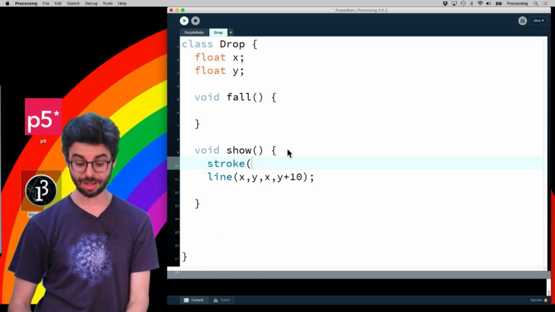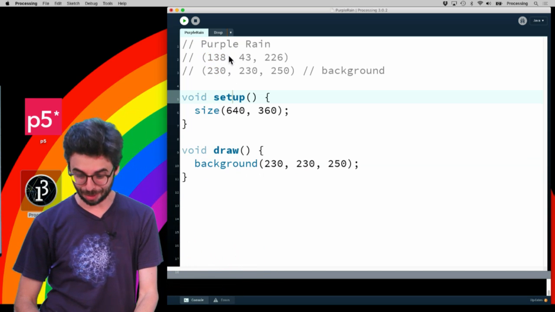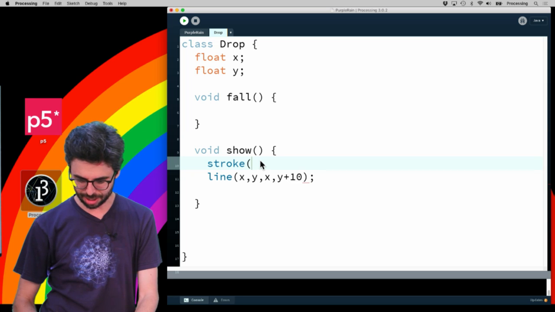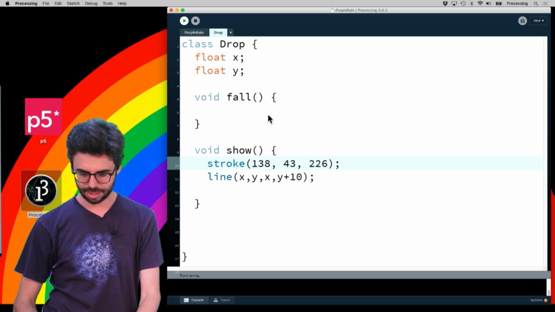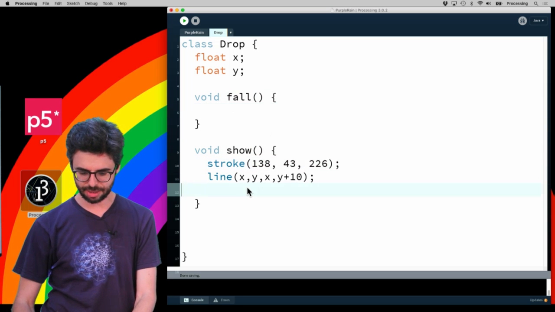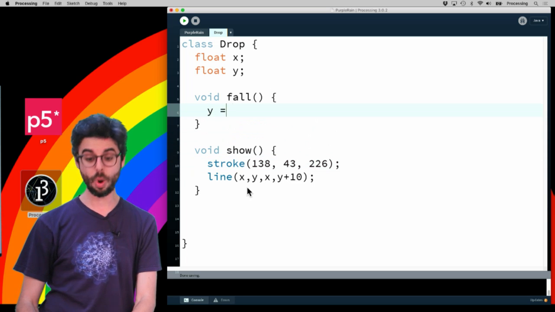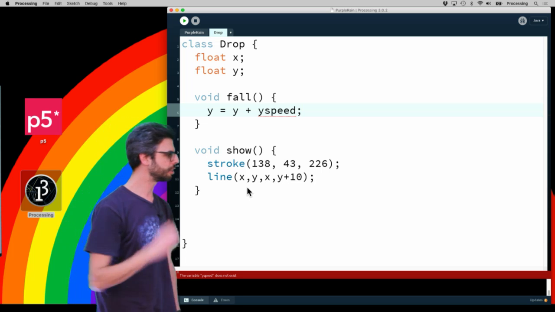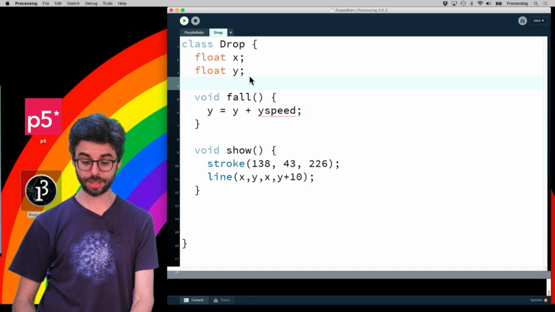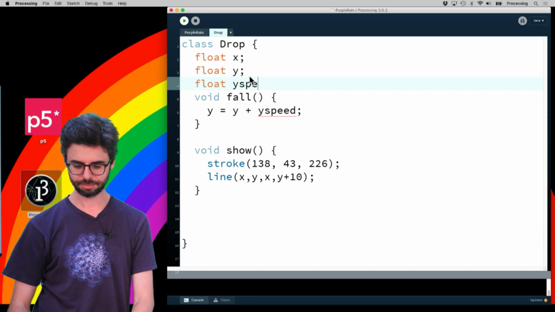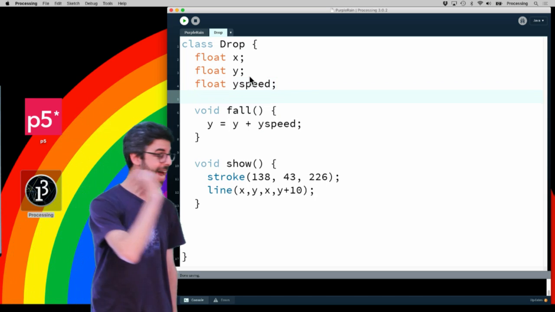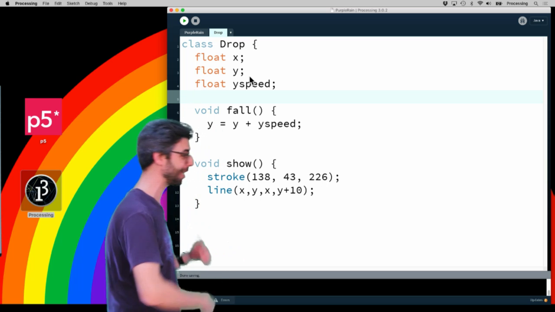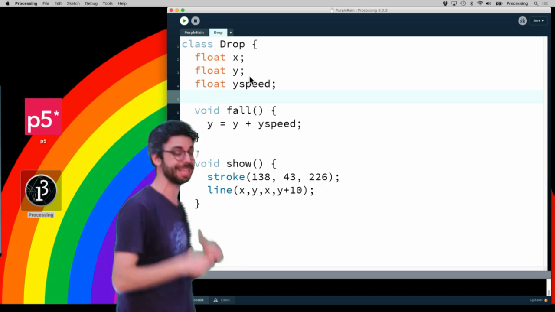And then I want to have that line be what? Purple. So I'm going to go get the purple color right here. Come back. And then in fall, I'm going to say y equals y plus ySpeed. Okay, ySpeed doesn't exist, so I'm going to create that as a variable. So now I've made this object, this is the core idea of the drop object. It has an x and a y, a ySpeed for falling, y equals y plus ySpeed, it falls, and then a line to draw it.